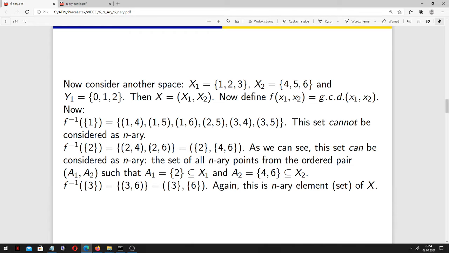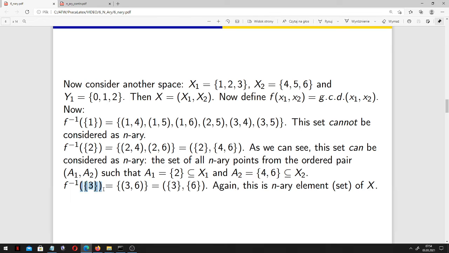But we may identify this set with the following binary set: the set of all n-ary points (A1, A2) such that A1 is the singleton of 2, contained in X1, and A2 is {4, 6}, contained in X2.